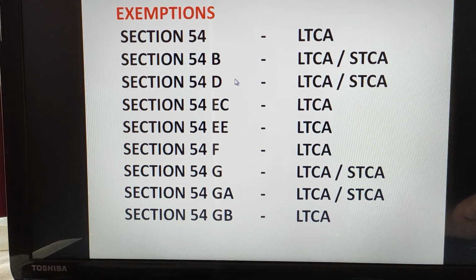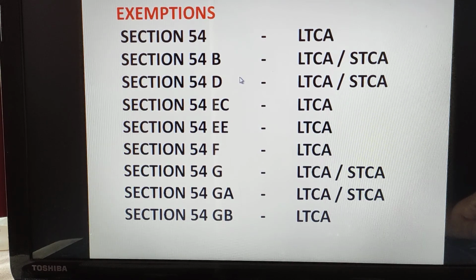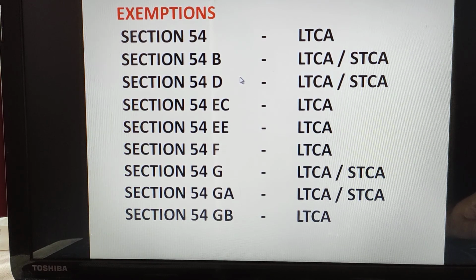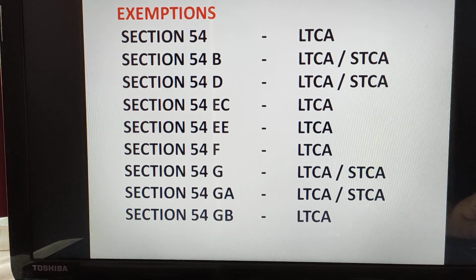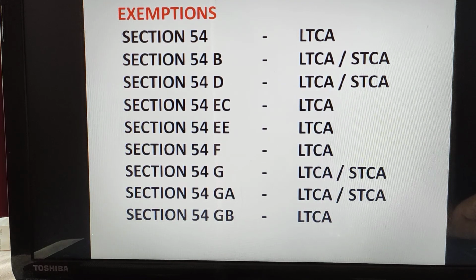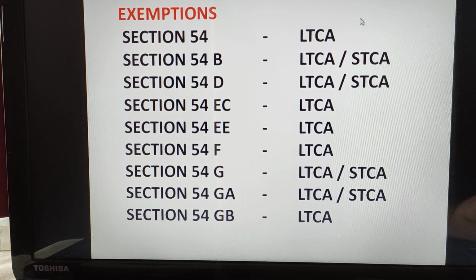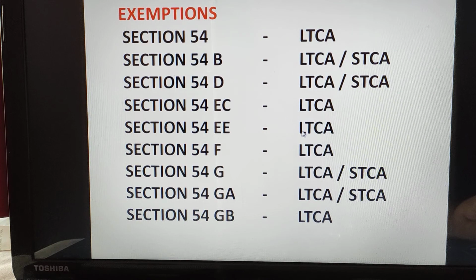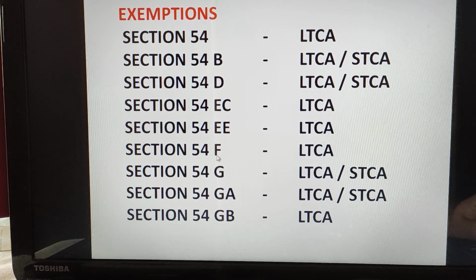Section 54D is also for both long term capital asset as well as short term capital assets. Section 54EC is only for long term capital asset. It is not applicable for short term capital assets. Section 54EE is also for long term capital assets.